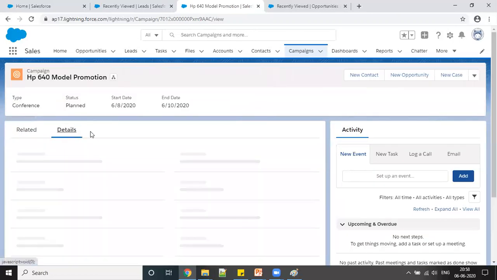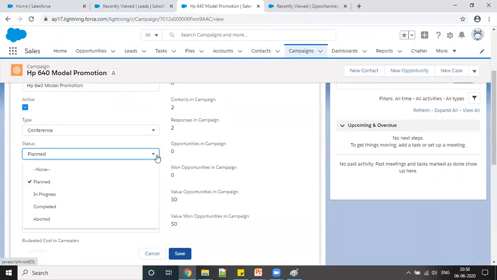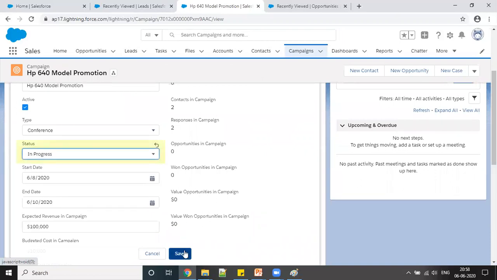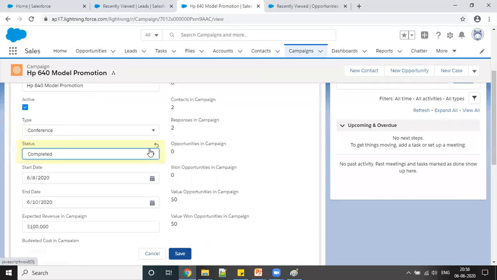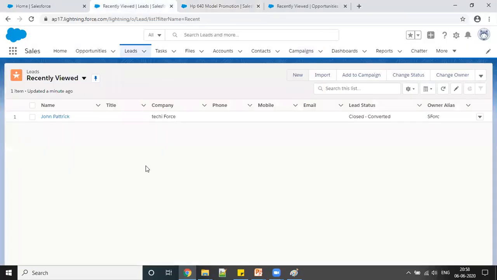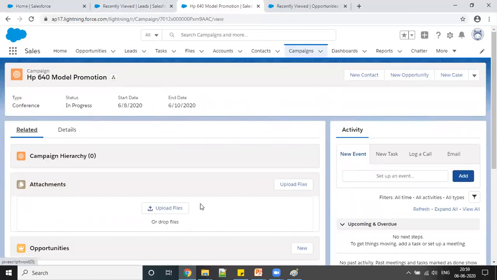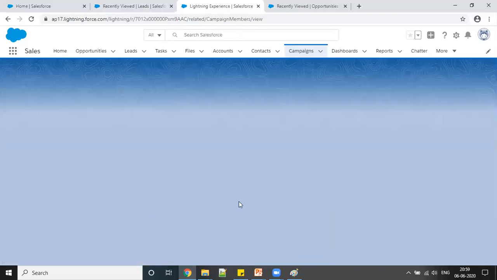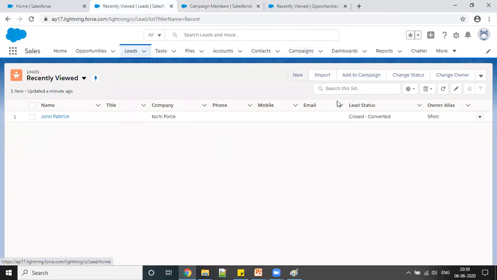Right now, because we are creating a lead, instead of Planned we can give it the next stage, In Progress, and save it, or you can simply complete it. It's all up to you. I'm just making it In Progress right now, and from here I'm creating a new lead. I had two members here. These two people from one company attended this. For example, I'm taking John here and creating a new lead.